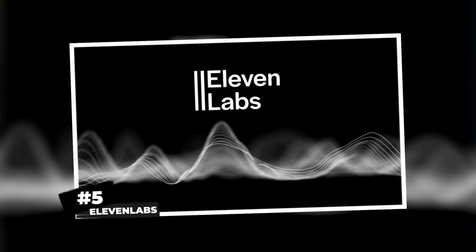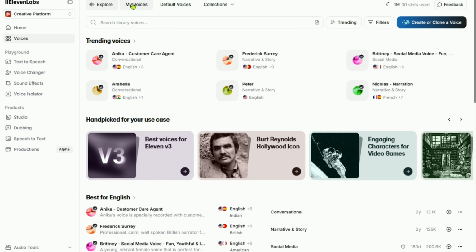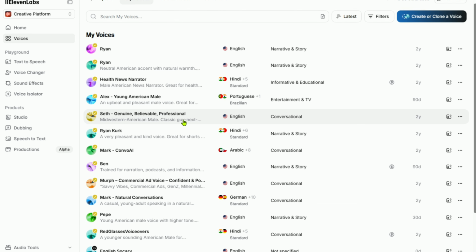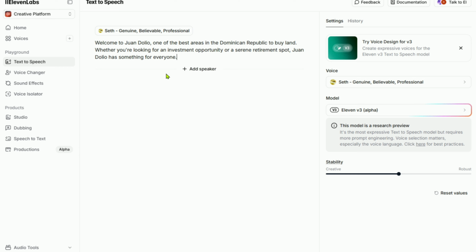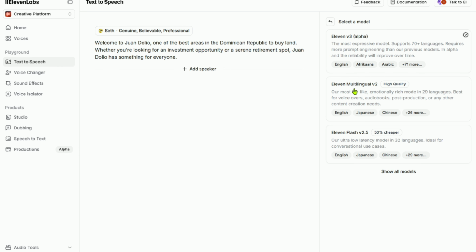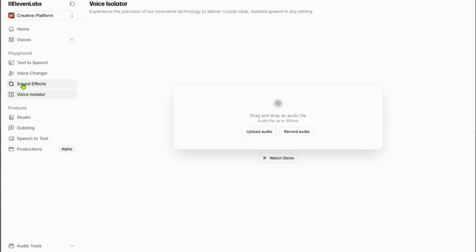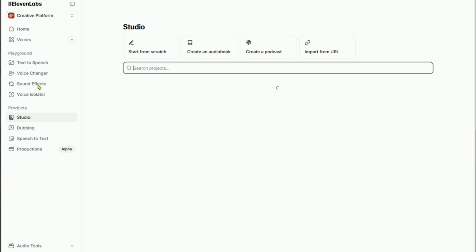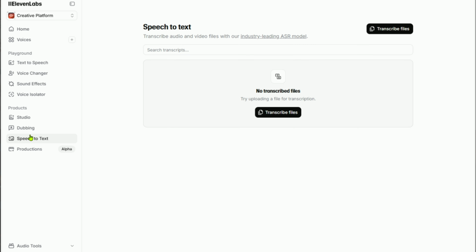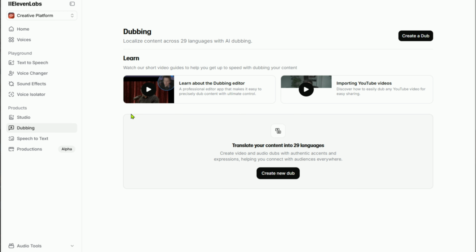And our last pick is 11 Labs, a game changer if you want realistic voiceovers without ever having to touch a mic. This free AI voice generator enables you to create natural sounding speech from text, ideal for narrating YouTube videos, audiobooks, or social media content. With the free plan, you get 10,000 credits per month, roughly 10 minutes of high quality speech or 15 minutes of conversational AI, plus the ability to design up to 3 custom voices. It's easy to use, shockingly lifelike, and completely free for non-commercial use, no credit card required.